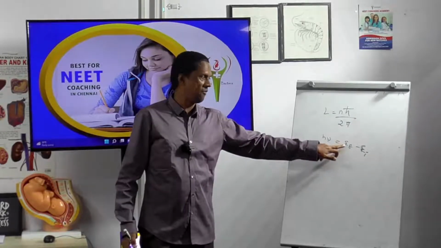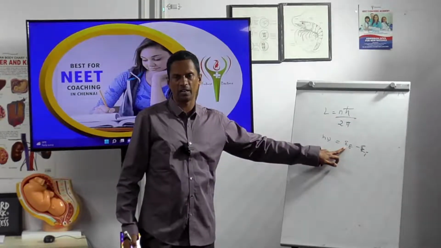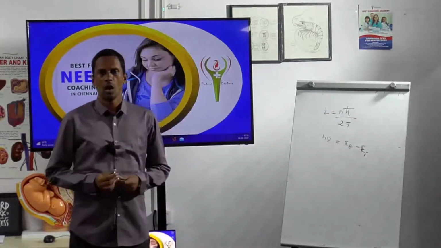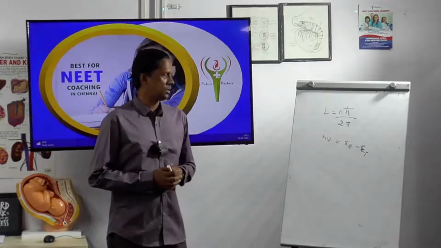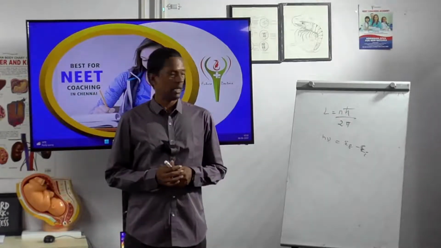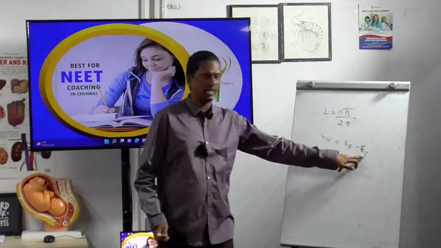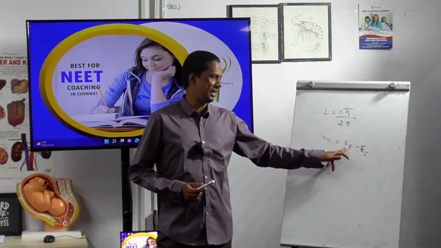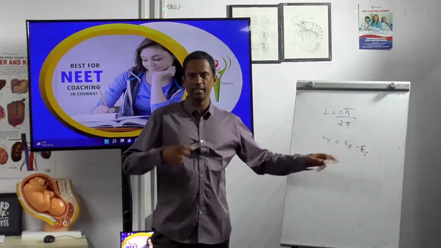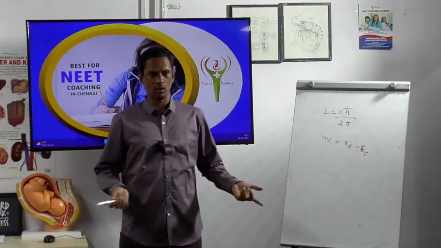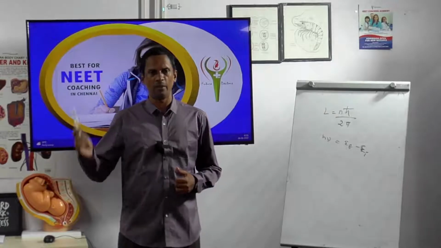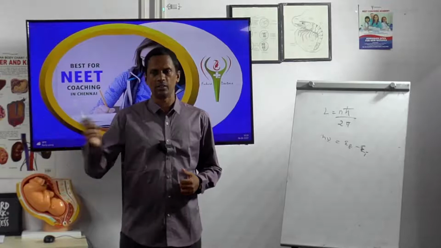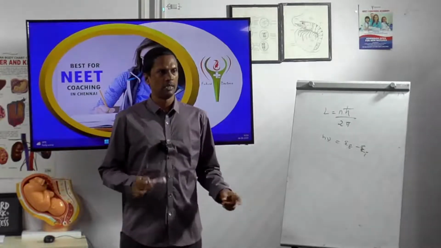EF is the final value, the energy of the final state. EI is the energy of the initial state. What are EF and EI? Final energy and initial energy of the electrons that are jumping from one orbital shell to another shell. So this is chemistry, right? This is chemistry, orbital shell.